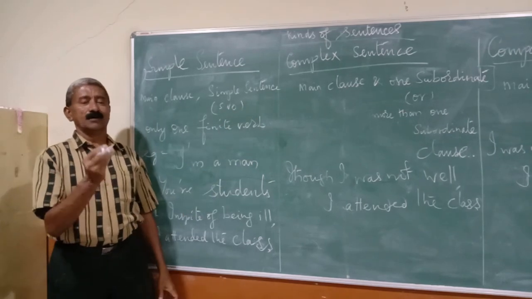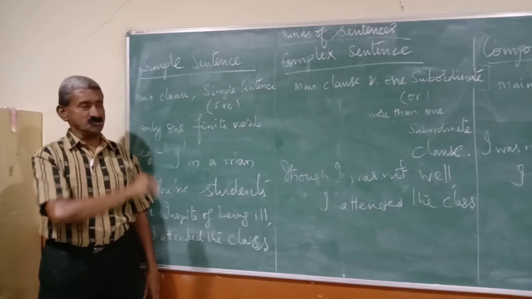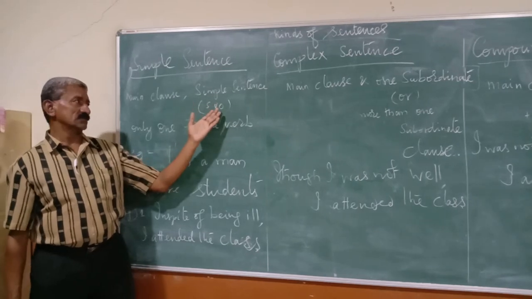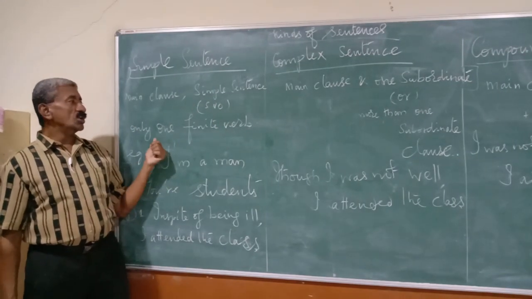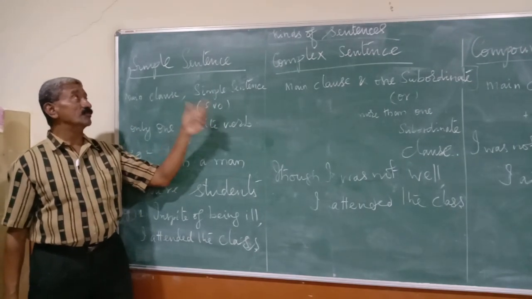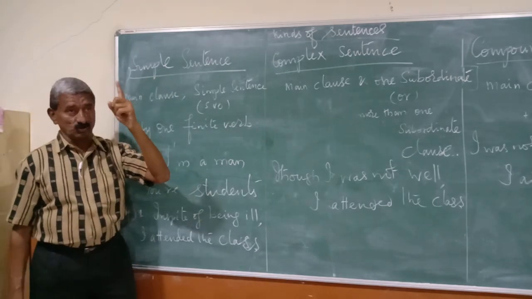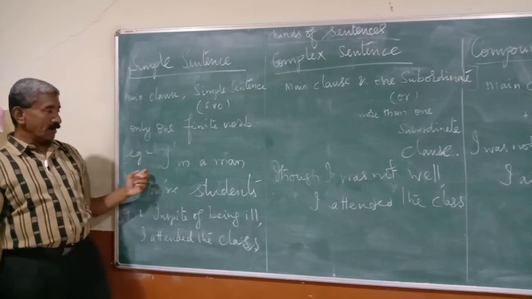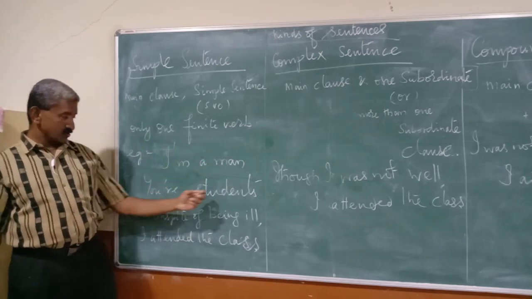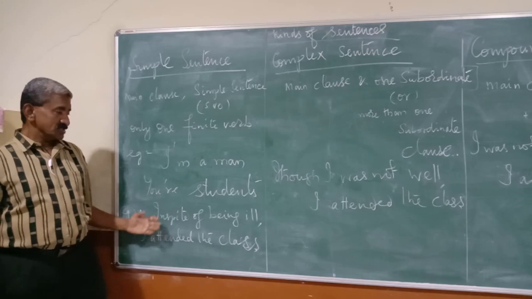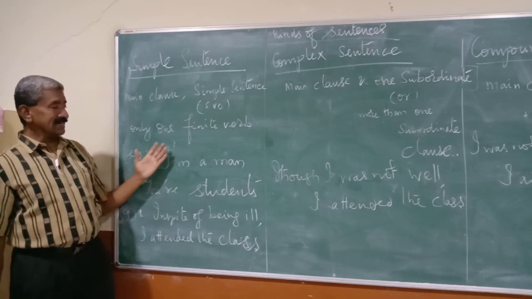I eat a mango. I eat an orange. Those are all simple sentences. Only one finite verb will be there in simple sentences. For example, I am a man. You are students. These are all simple sentences.